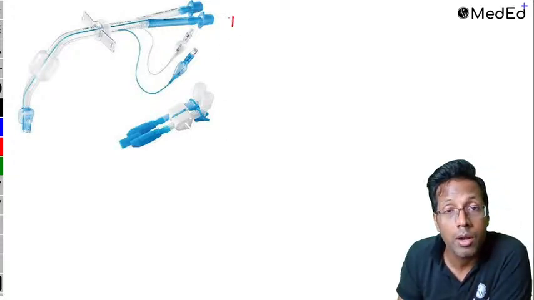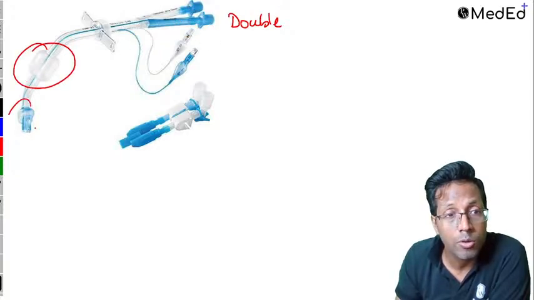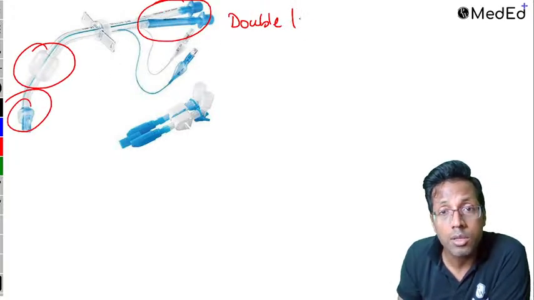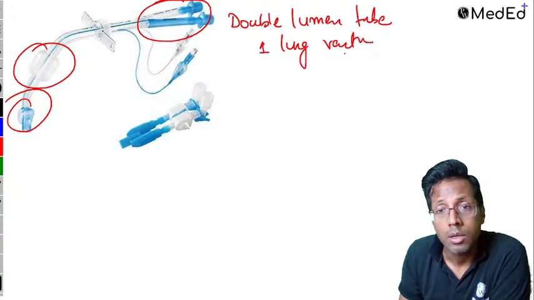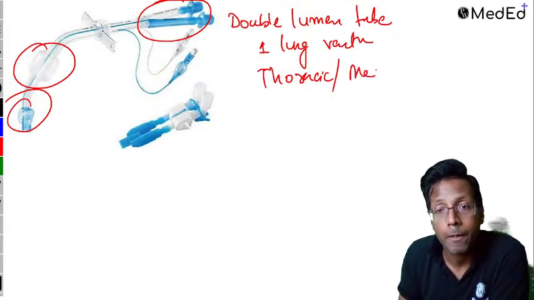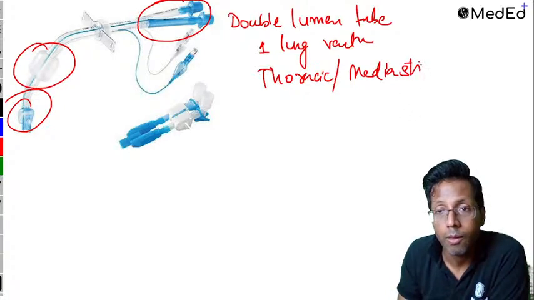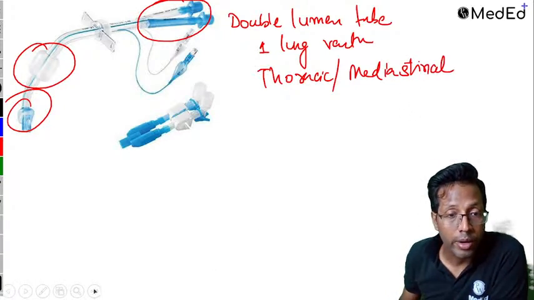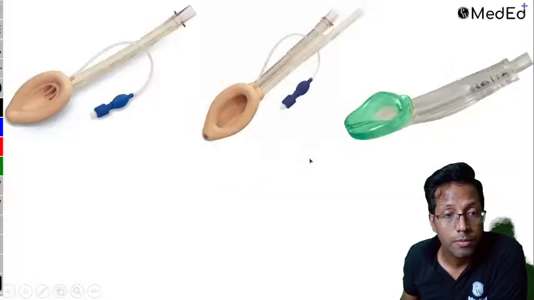This is what is called a double lumen tube. There are two lumens. Can you see this? It has got two cuffs. Two lumens and two cuffs. So this double lumen tube isolates the lung and it is used for one lung ventilation. This is used for thoracic and mediastinal surgery. Right, so these are the types of endotracheal tube. Now let's go to the next one.